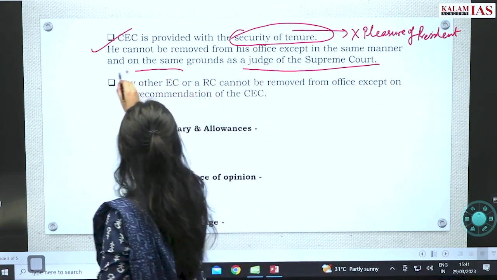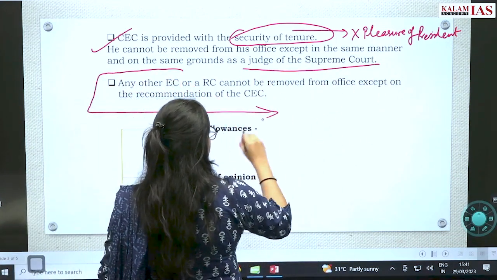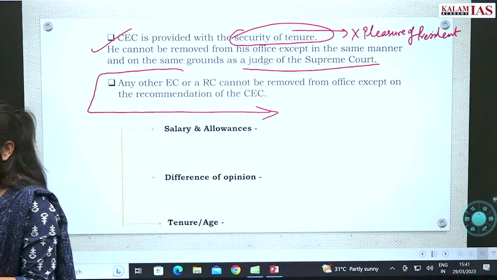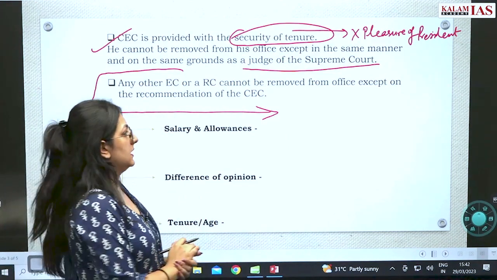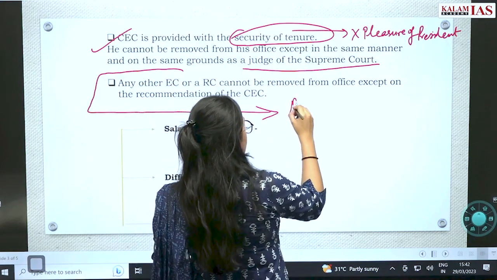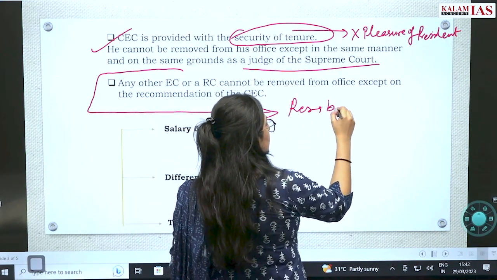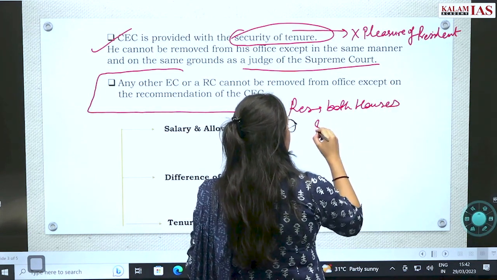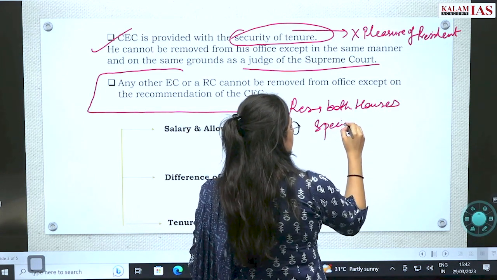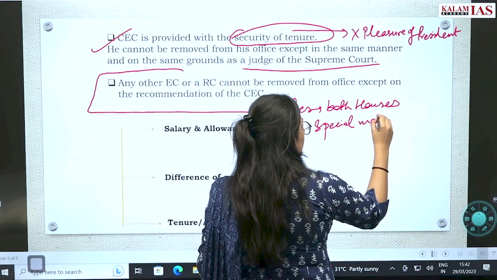And now how is the judge removed? By a resolution passed by both houses of Parliament, Lok Sabha and Rajya Sabha, with a special majority. Now what is this?